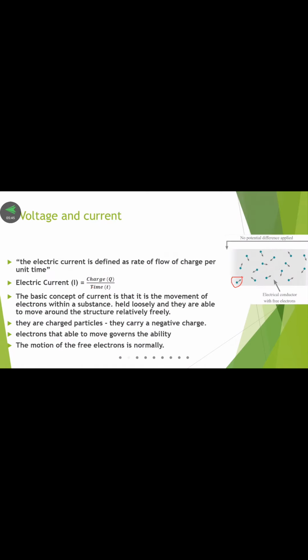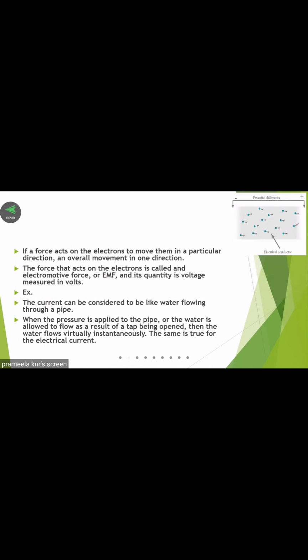Current is the flow of charges. Voltage is nothing but the supply force that moves electrons. So that is called voltage. Current is a movement. Voltage is a force applied to move electrons from one place to another. The direction may be from left to right or right to left. Whatever the direction, it is not important, but the force applied is the important thing. For example, we saw water flowing in a pipe.